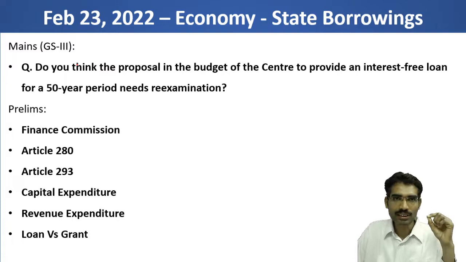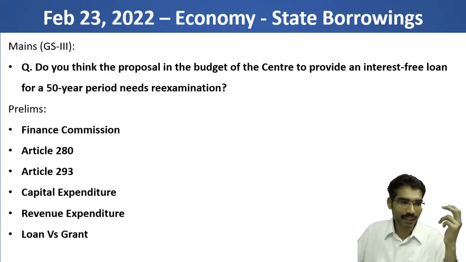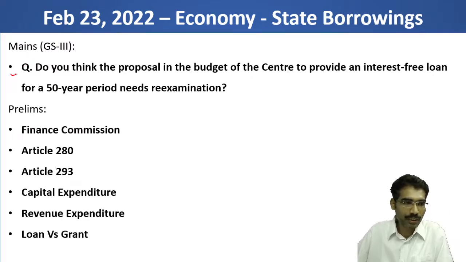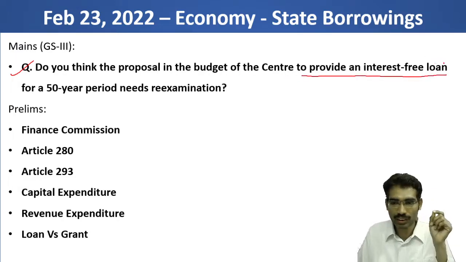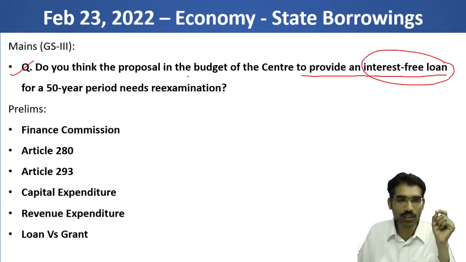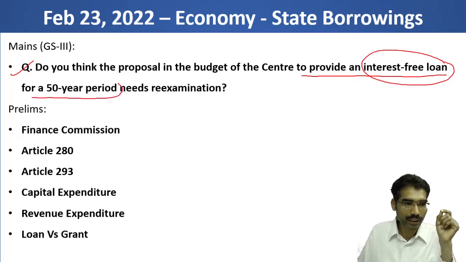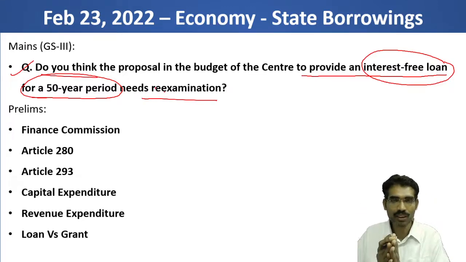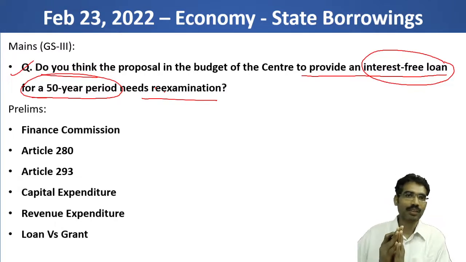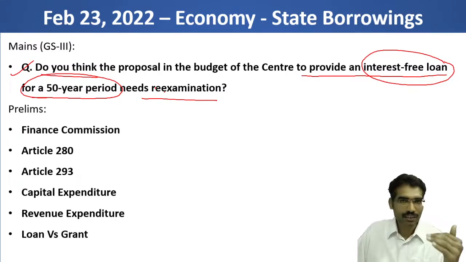The contents of this editorial will help you in giving answers like this in mains and prelims. If you take a mains question, it can be: do you think the proposal in the budget of the center to provide an interest-free loan, you can see the keyword interest-free loan, for a 50-year period needs re-examination? Some of the contents can be used in writing answers like this.